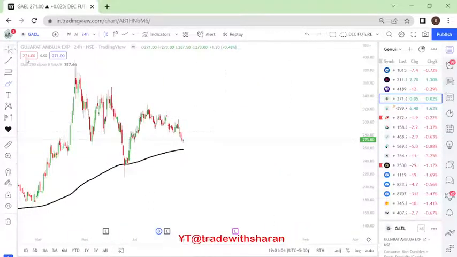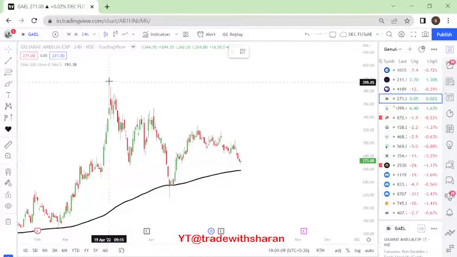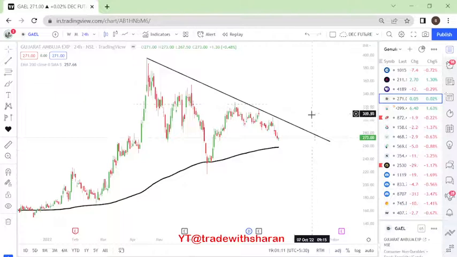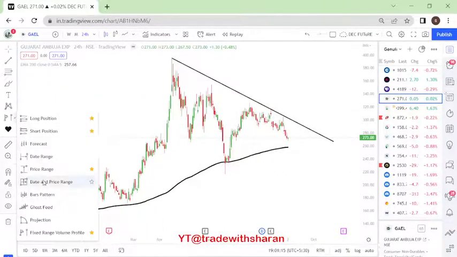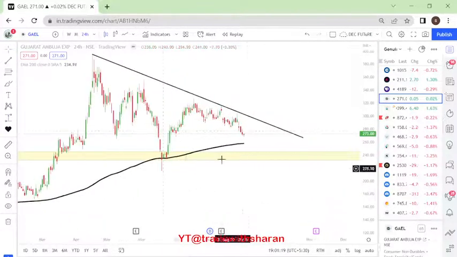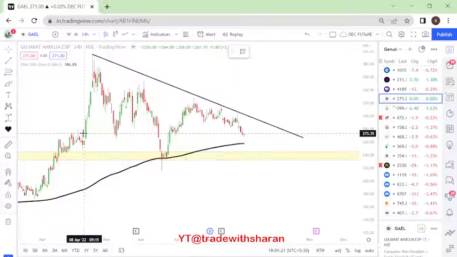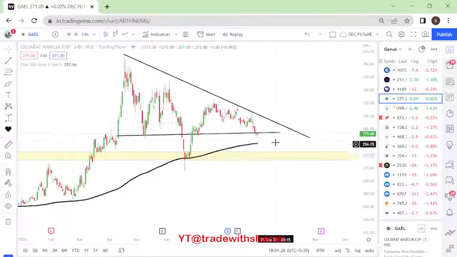GAIL. Again, GAIL, the price on a daily time frame, if you see, is forming this particular trend line. There is a support likely to come here. We will mark the support levels, right? This is our support level. So tomorrow if the price, now 1 second, sorry, here also is an important level, right? Now this is an important level for us.